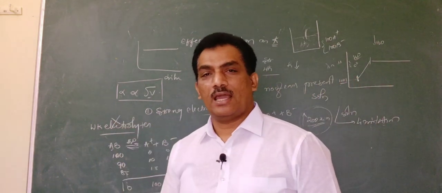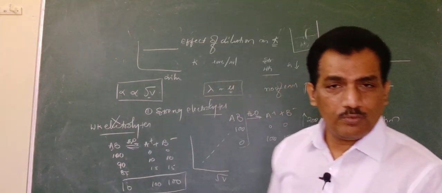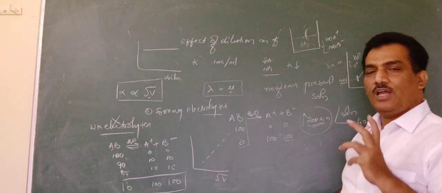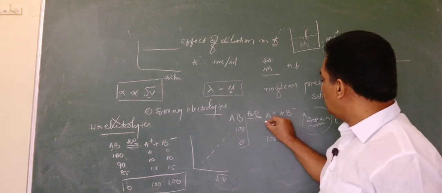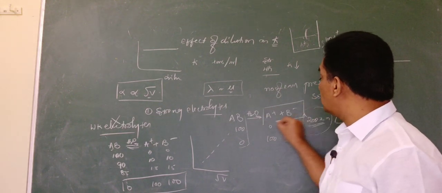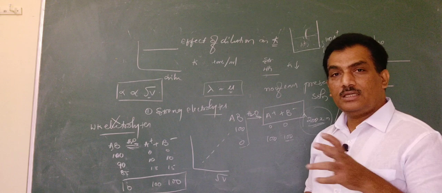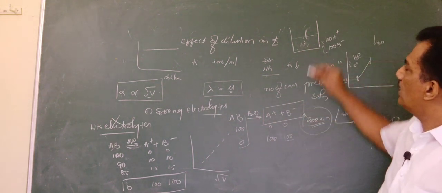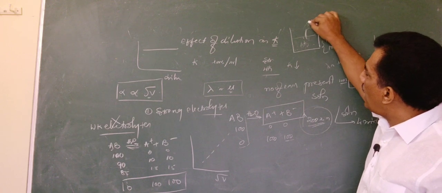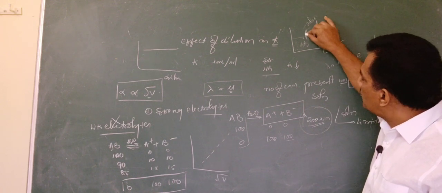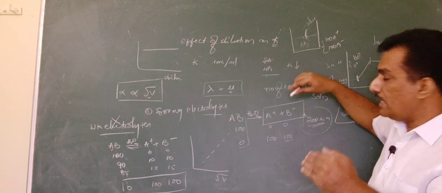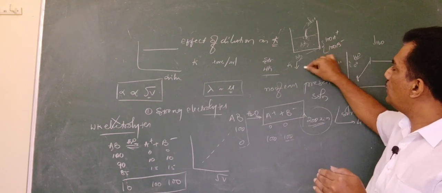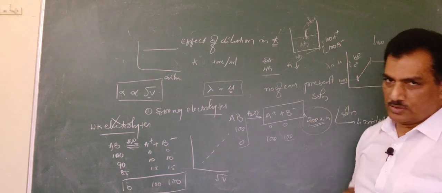One more factor is there. What is that factor? How can we justify the answer? In the beginning it increased. For that purpose we have to consider the interionic attractions. Just consider that I am adding the solvent slowly till all the AB molecules are dissociating into 100% ionization.